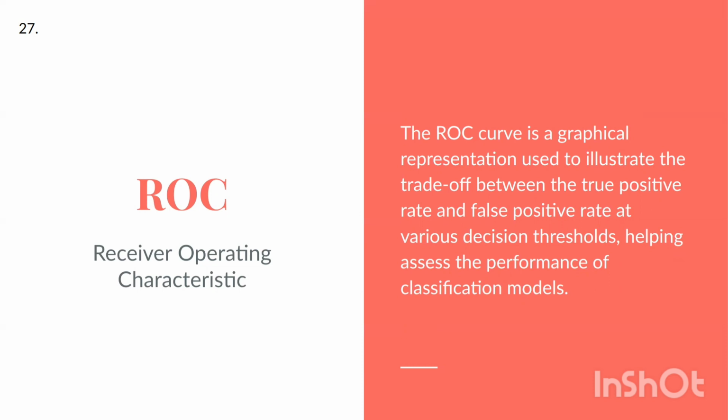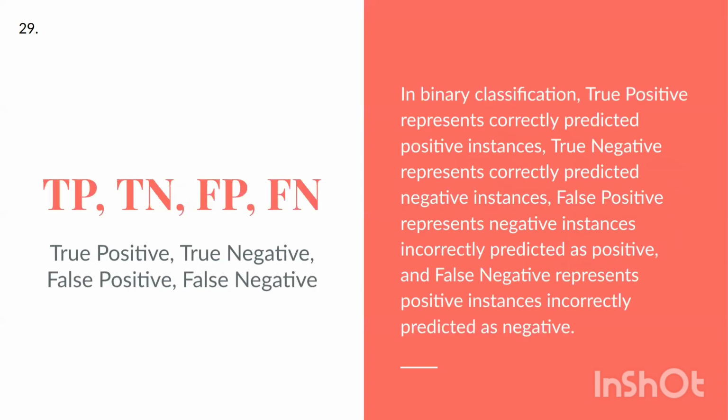ROC, Receiver Operating Characteristic. The ROC curve is a graphical representation used to illustrate the trade-off between the true positive rate and false positive rate at various decision thresholds, helping assess the performance of classification models. TP, TN, FP, FN, true positive, true negative, false positive, false negative.